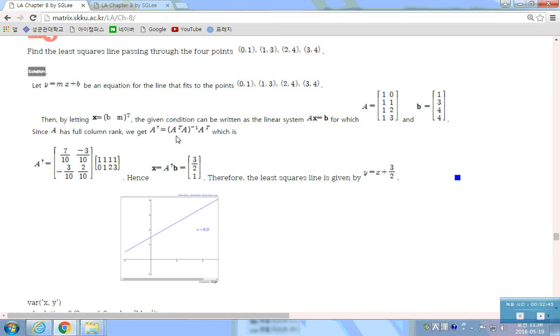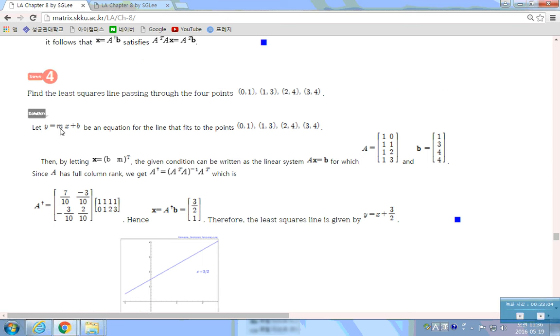Then find the A transpose A, which is a 2 by 2 matrix. Then find the inverse of it and multiply A transpose, which is this. This is the inverse of A transpose A, and this is A transpose. Then if we multiply this A dagger to B, then you have this, which means M is equal to 2 over 3 plus B is equal to 1, which is